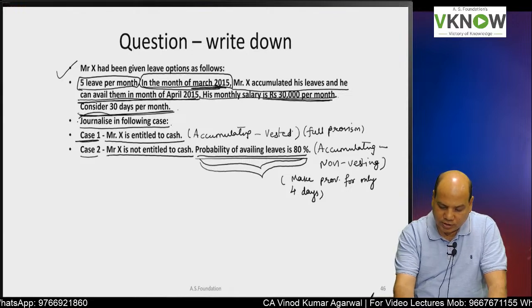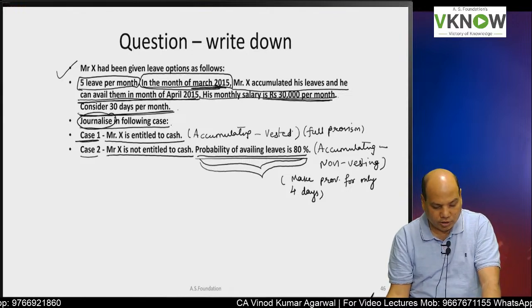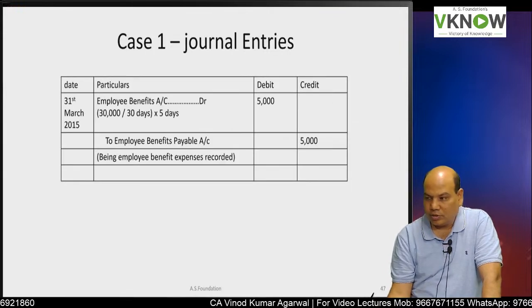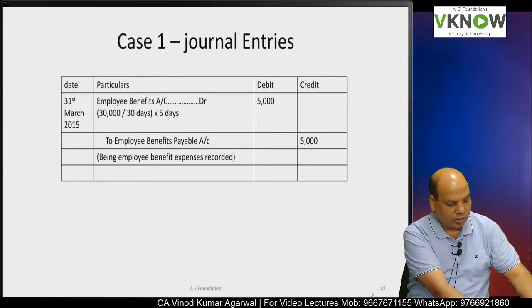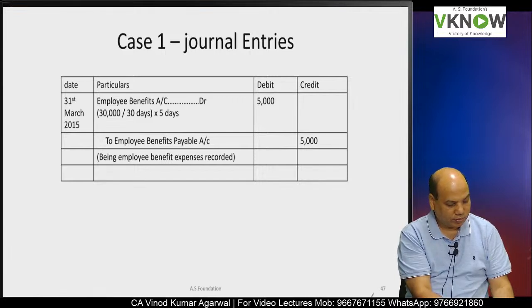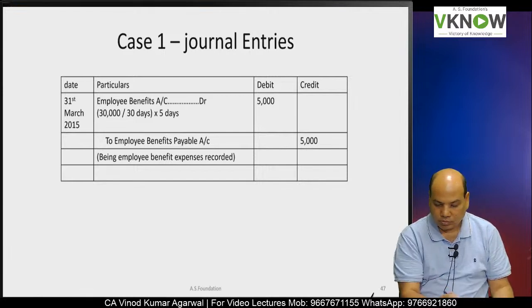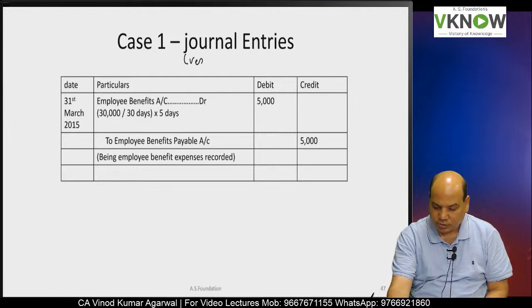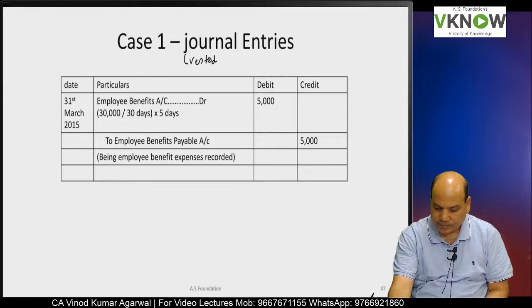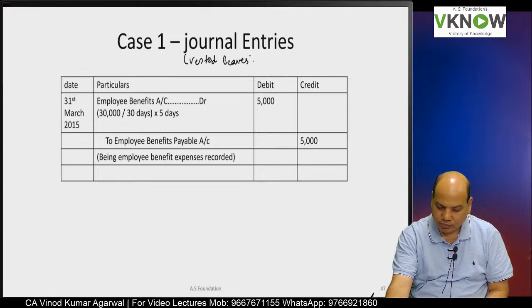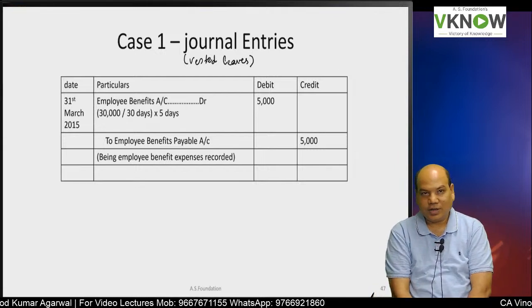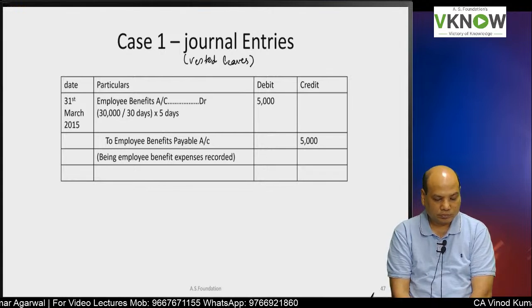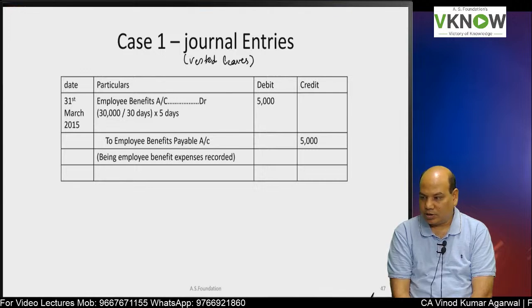So the question is, you have to pass journal entries. Write down in the notebook, case 1, journal entries. This is vested leave. Vested leave means he can either get cash or he can get leave. Journal entry: date, particulars, debit, credit.